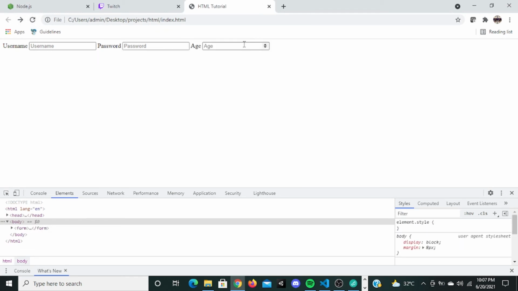Now here, right here, you can see these arrow marks, right? You can actually use this to increase or decrease this. Okay, you can actually use this arrow mark, or you can type it here, but you cannot type any alphabets. I am actually typing alphabets right here, but you cannot see, but you can try this on your own. The website will not allow you to type any alphabets right here. So this is the type number.